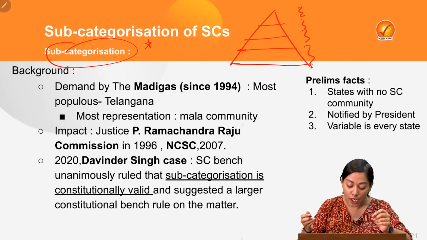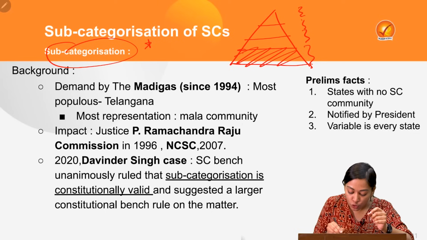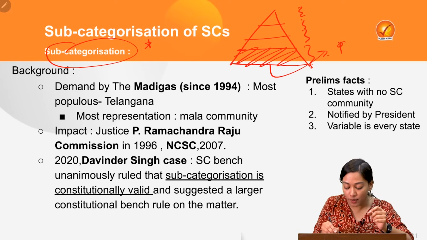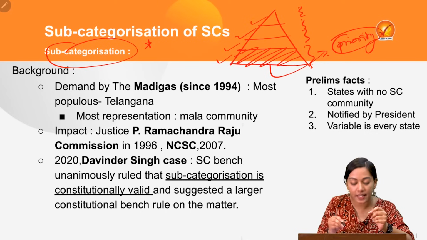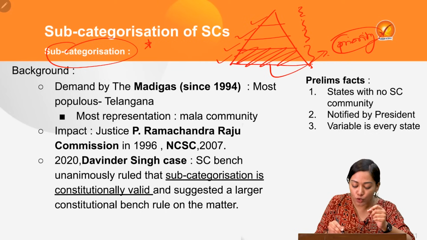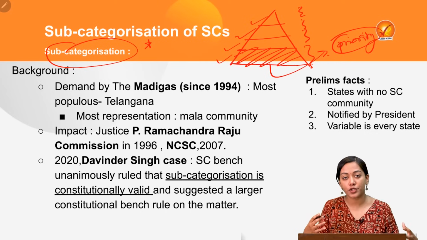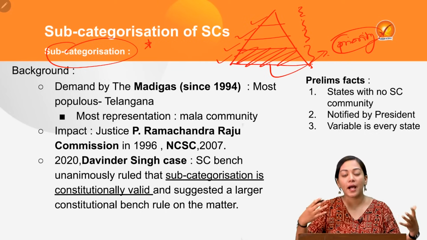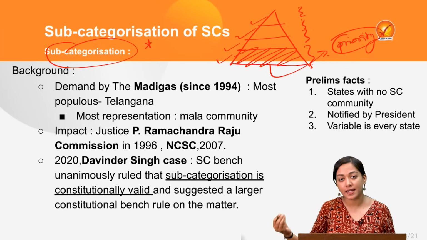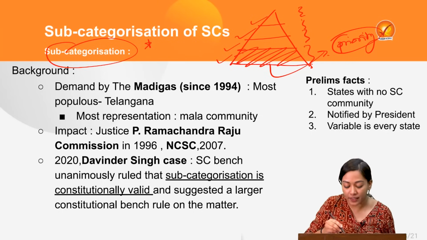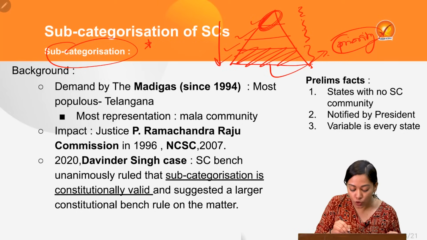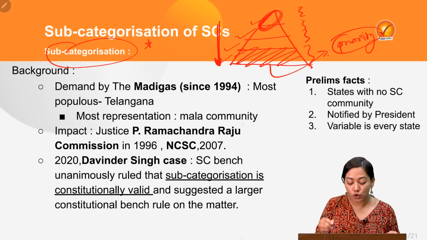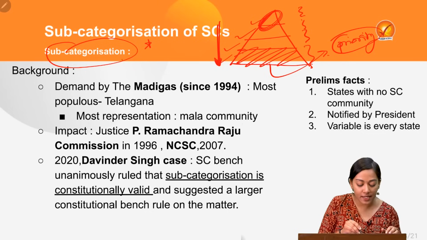Why are we doing this? So that the most disadvantaged groups get benefits on priority basis, so that uniform development of all these subgroups takes place. Because as we know, most of the benefits accorded by the constitution and the government to minority communities, for example OBCs and SCs, are majorly chunked out by the creamy layer, the most advantaged in the dominant group, leaving the other groups further marginalized. So therefore there is a need for subcategorization.